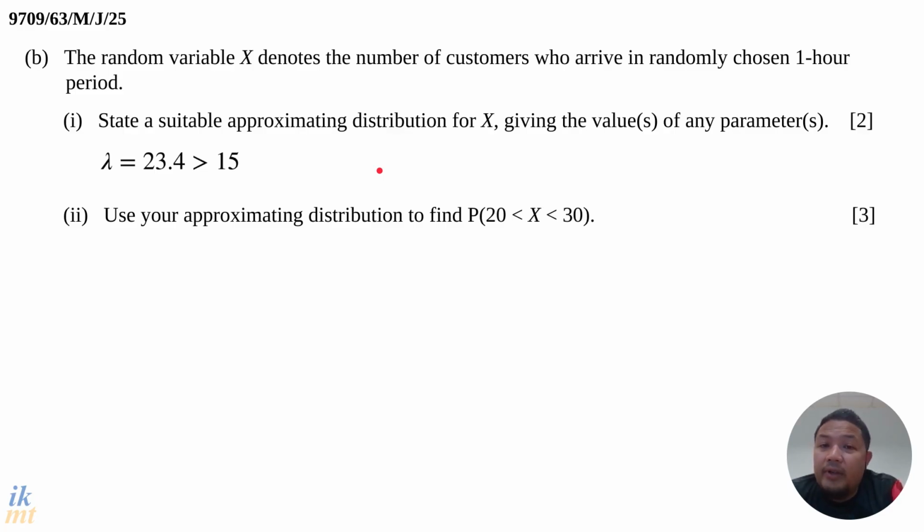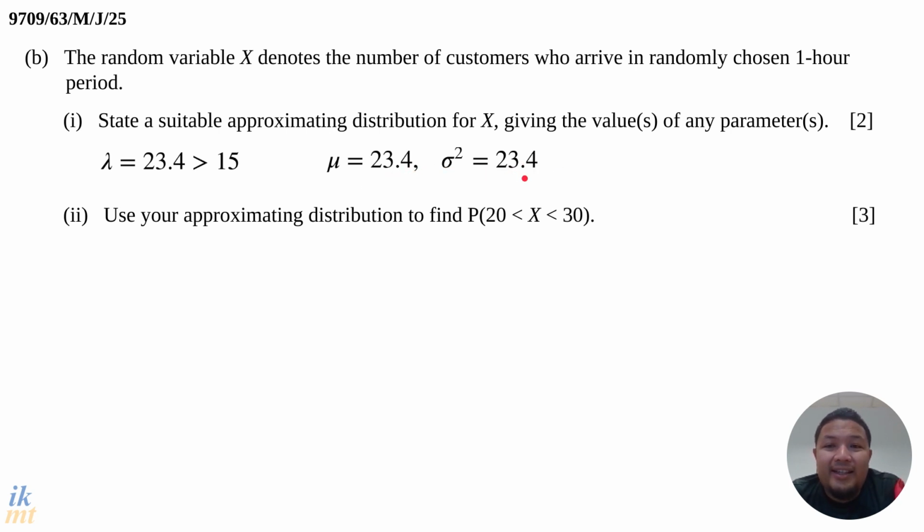So mean and variance. Now for a Poisson distribution, the main feature is that the mean and the variance are equal. So the mean that we're going to use would be lambda, which is 23.4, and the variance is also the same as the mean, which is 23.4.